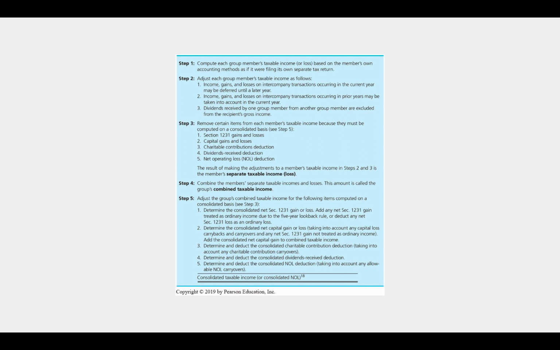After we get that, we go on to step 5, and we adjust the group's combined taxable income for the following items computed on a consolidated basis. And everything here is everything that we removed from step 3. So now we're essentially adding it back in step 5. The 1231 gains and losses, the net capital gains and losses, the charitable contributions, the dividends received deduction, and the net operating loss. After we do all of that, we get our consolidated taxable income or loss.